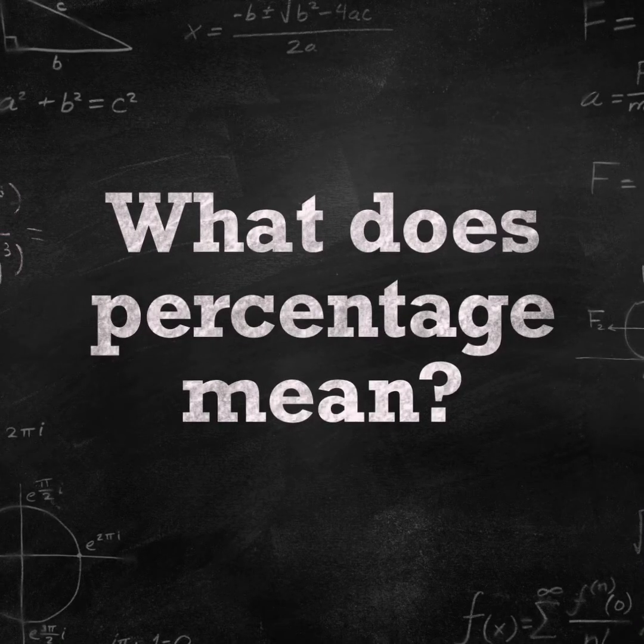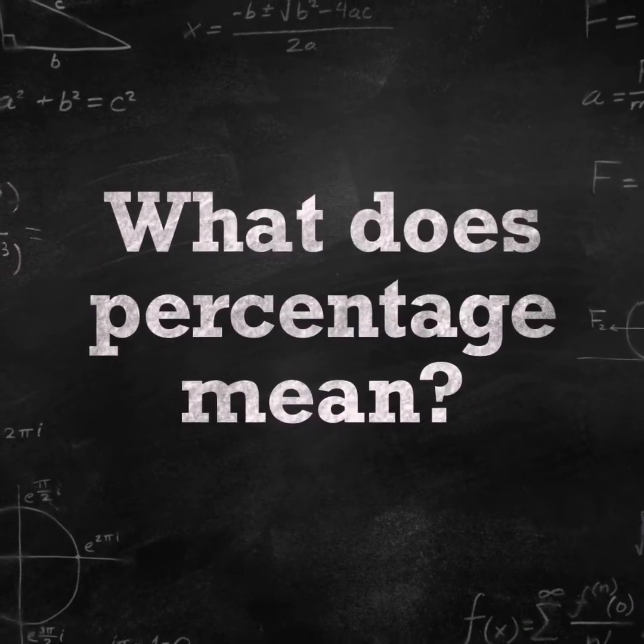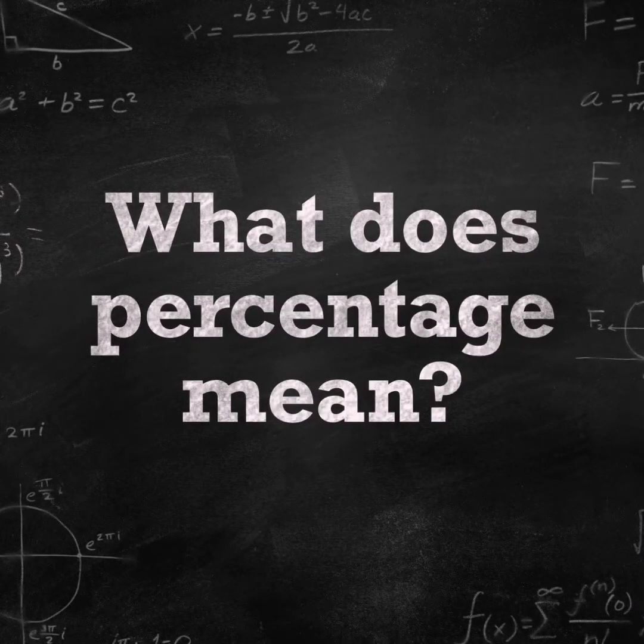So if we're talking about 100%, we are talking about 100 out of 100. If we're talking about 50%, we're talking about 50 out of 100, because percent means out of 100. So if we think about this in the real world for a moment, say we did a test today and you got 100%.